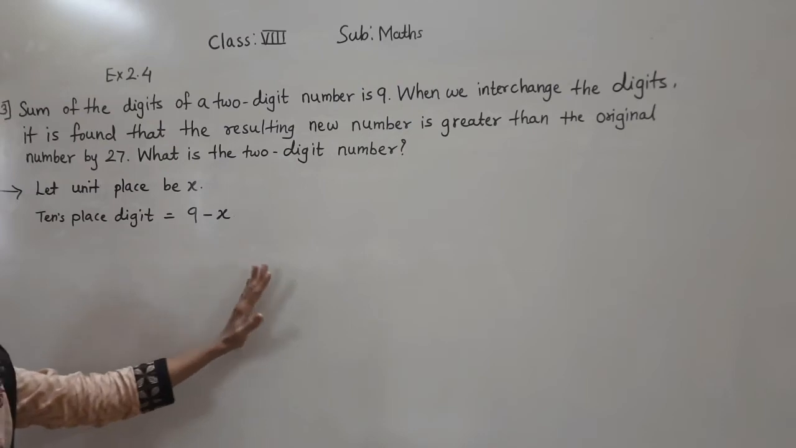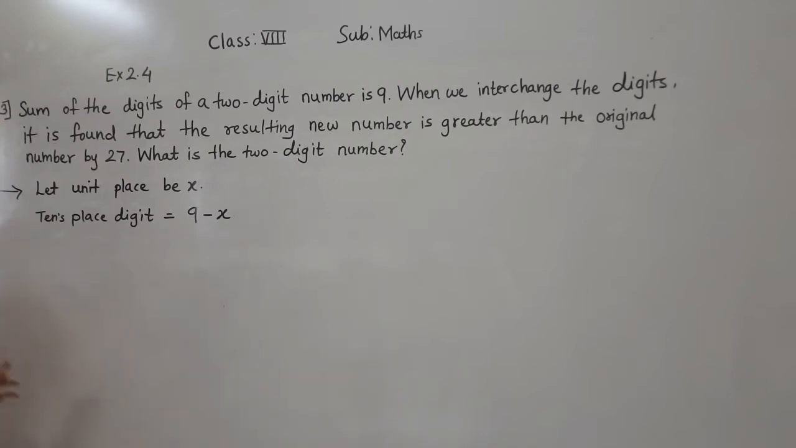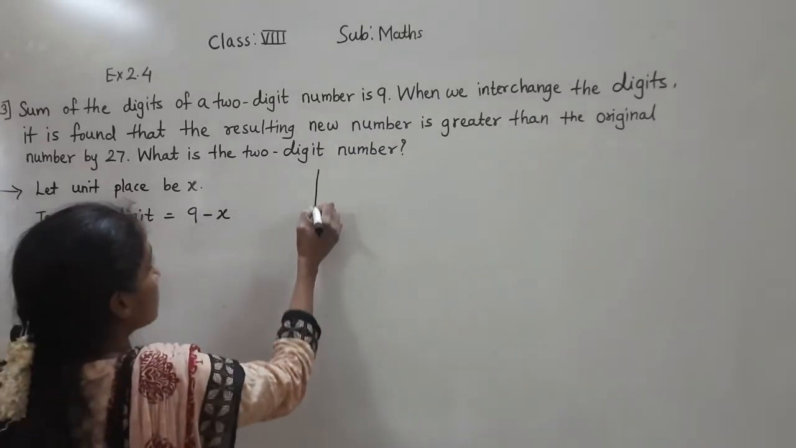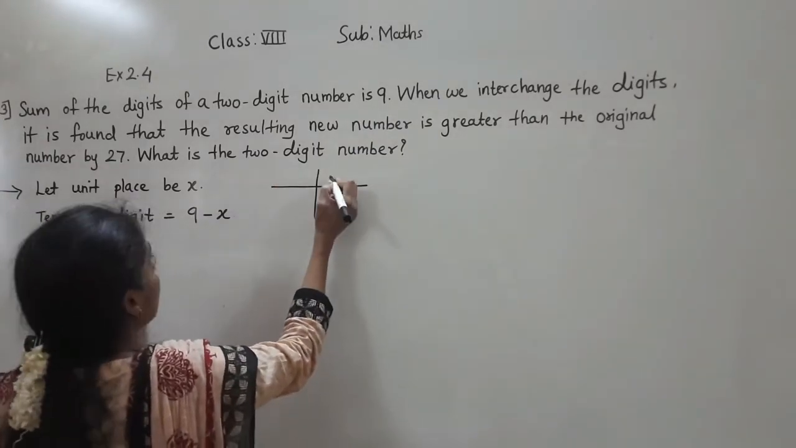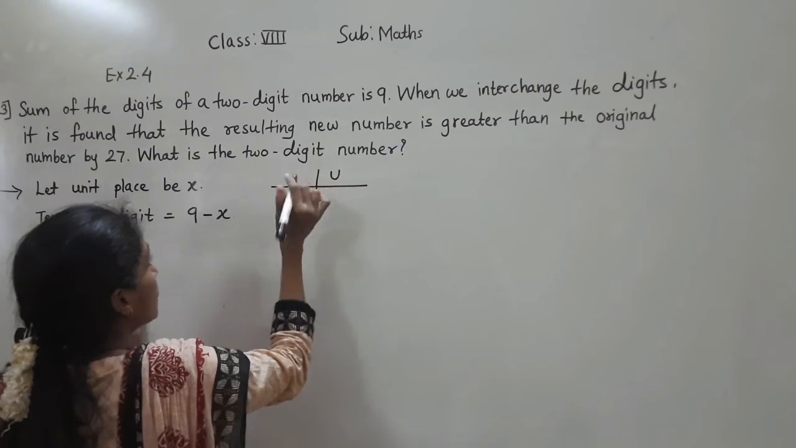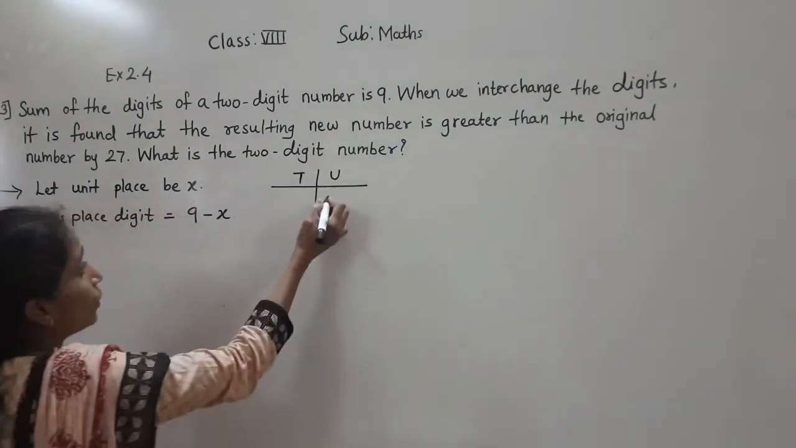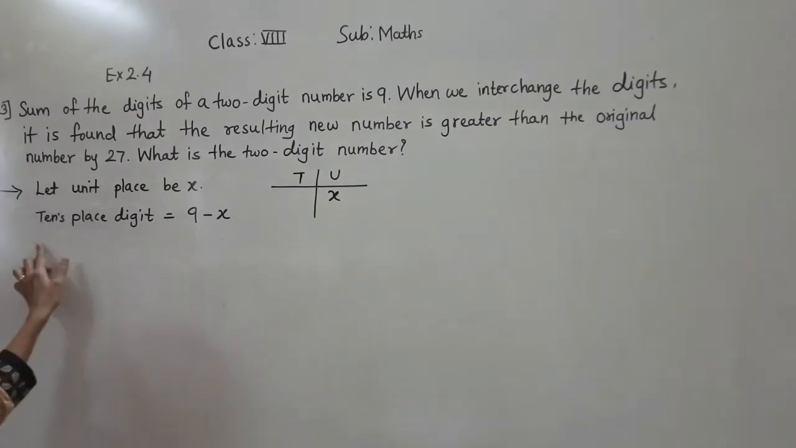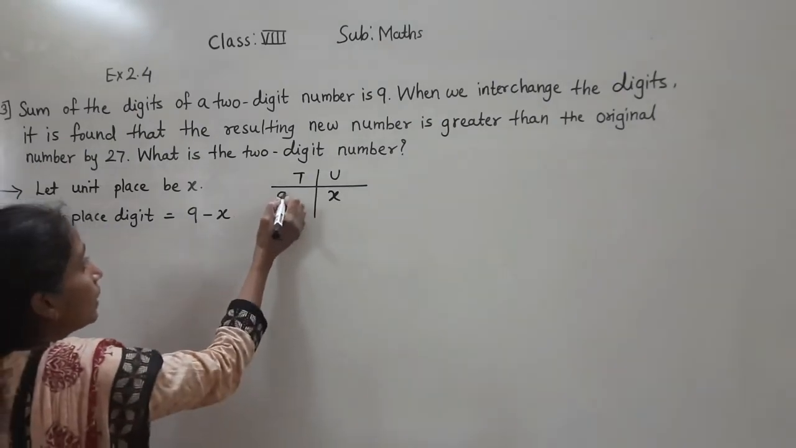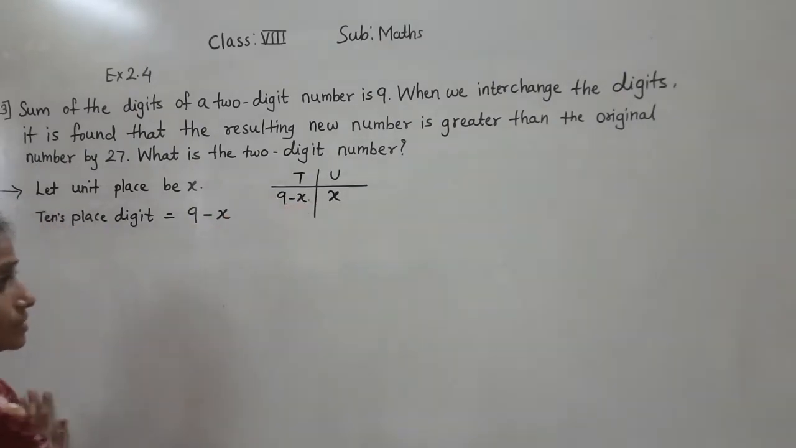So that is 9 minus x. Okay, so what number do we have? See which number we have got here. This is our unit place, meaning only the ones place, and this is our tens place. Now, let the unit place number be x. The tens place digit is 9 minus x.